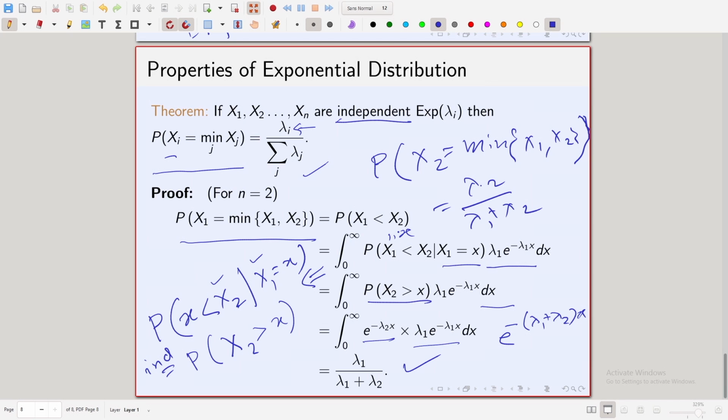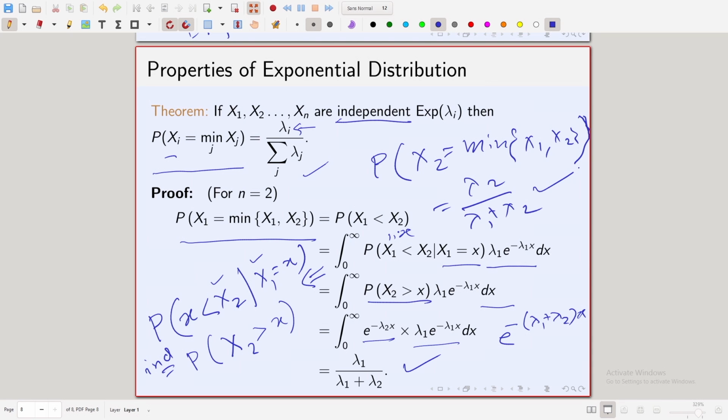So, given n independent exponential random variables, the probability that the ith random variable will be the minimum among the n random variables is equal to the parameter of the ith random variable divided by the sum of all the parameters.